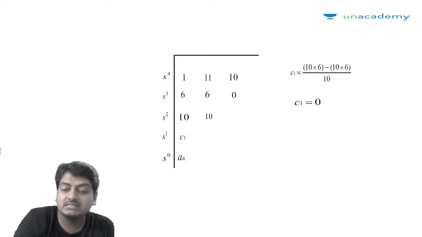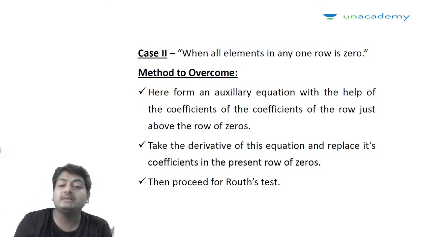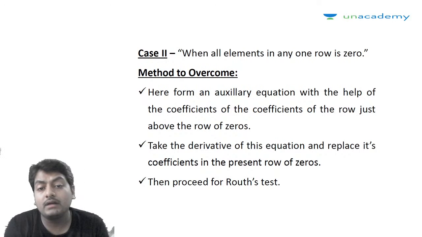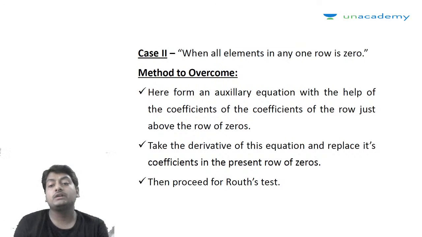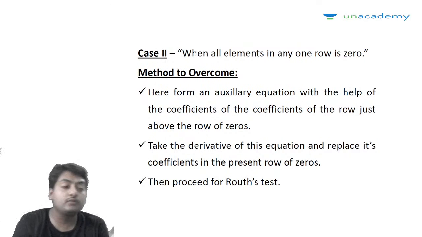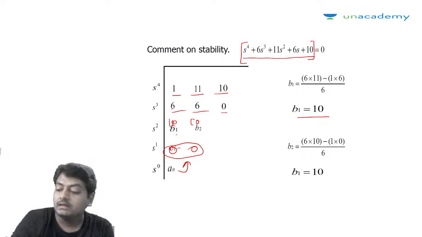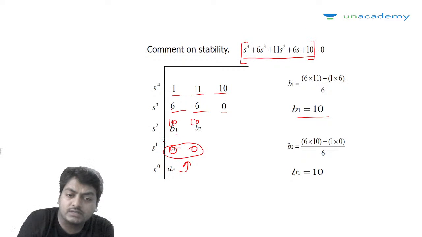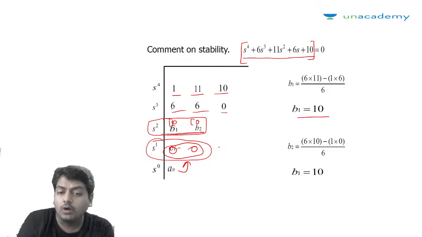How can we do that? What is the solution to the problem? Case 2, when all elements in any row are 0. The method to overcome it: we have to form an auxiliary equation with the help of the coefficients of the row just above the row of 0. What is that auxiliary equation and how are we going to form it? This is the row of 0, so the auxiliary equation will be formed using the row above it.